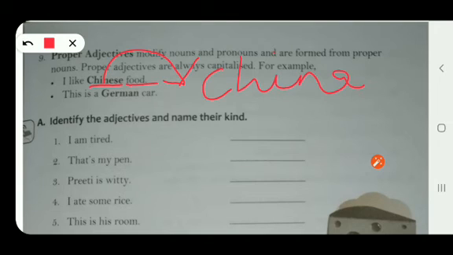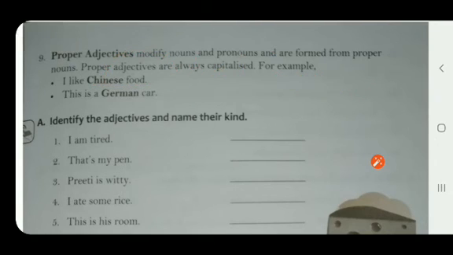And the word Chinese is derived from the word China, right? And third thing, you can see that it is capitalized, means it begins with a capital letter. In the second example also you can see, this is a German car. So the word German is formed from the proper noun Germany, right? And second thing, it modifies the word car and it also begins with a capital letter.